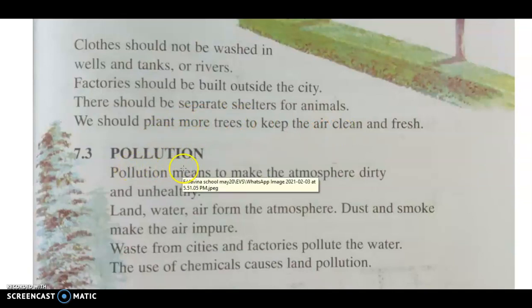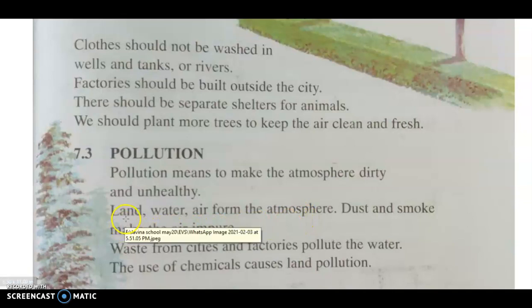Next is pollution. Pollution means to make the atmosphere dirty and unhealthy. What is pollution? Pollution means to make our surroundings, the atmosphere, dirty, unhealthy, unclean. Land, water and air form the atmosphere. Dust and smoke make the air impure. The dust and the smoke which you release in the air make the air impure.